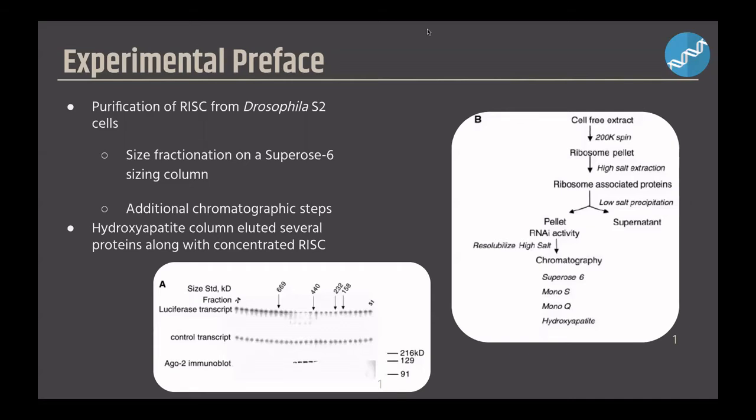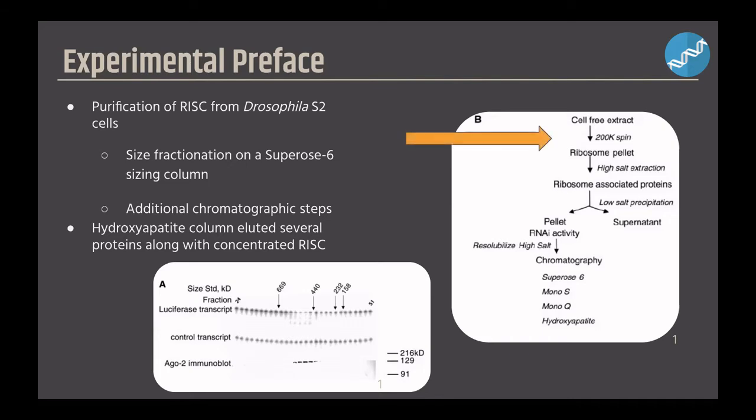Scientists wanted to first purify RISC by separating it from fruit fly cell extracts. These cell extracts were transfected with a luciferase double-stranded RNA so that they could analyze which part of the nuclease complex contains an active role in RNA interference. Previous studies indicate that RISC is attached to ribosomes in cell extracts, so the first step of the purification method is to centrifuge out the ribosome pellet and wash out the supernatant.